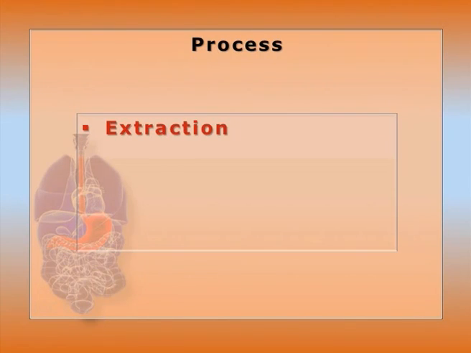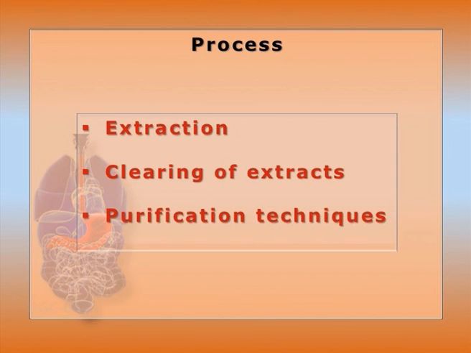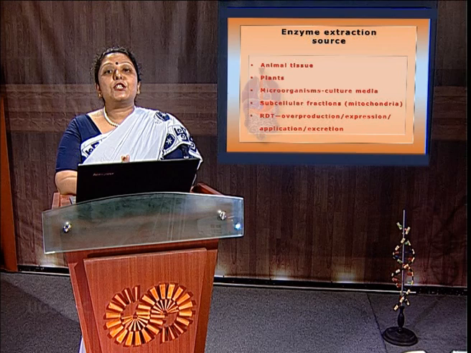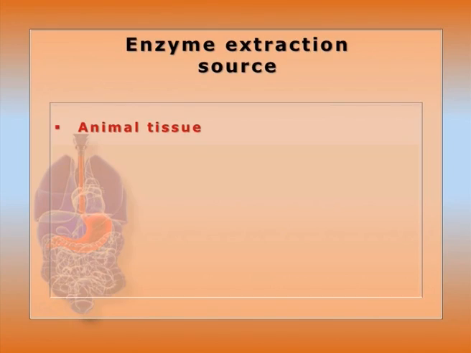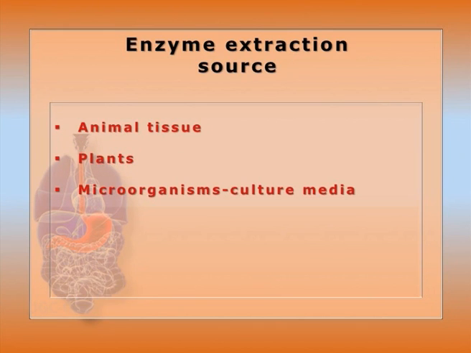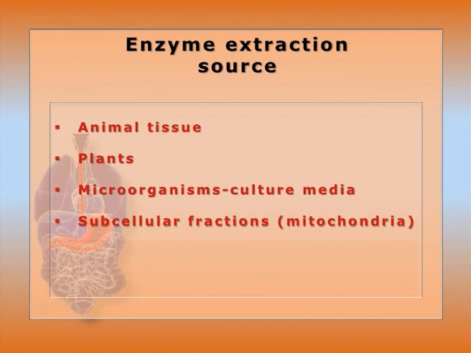Process: it will start from extraction, then clearing of the extract, where junk material will be removed. Then we have to know five different methods of purification techniques. Extraction can be from different sources. Animal tissue like liver can be taken. Plant leaf, root, and shoot can be taken. Microorganisms can be isolated from the culture media, as well as subcellular fractionation, like membrane and mitochondria.